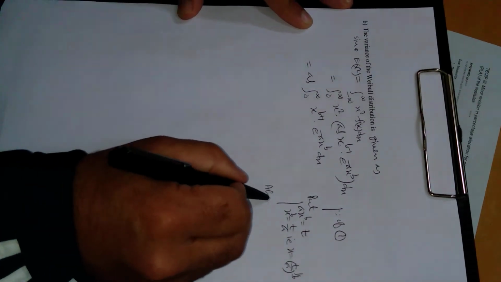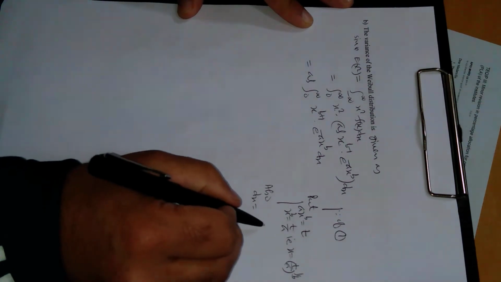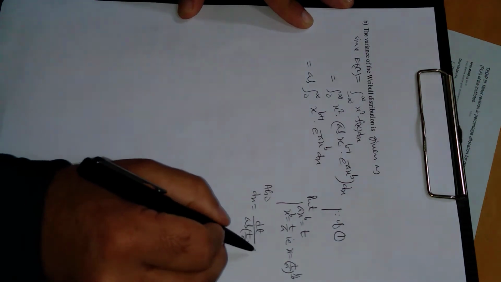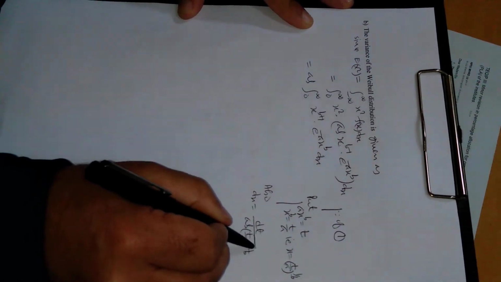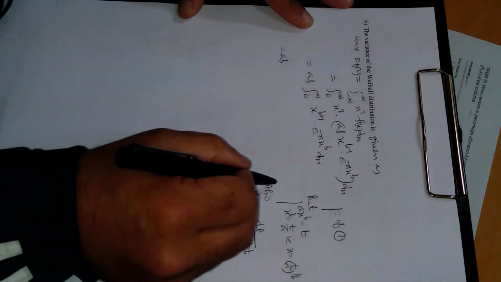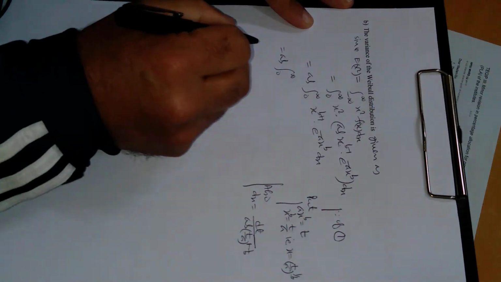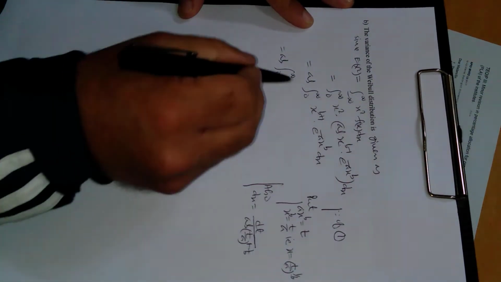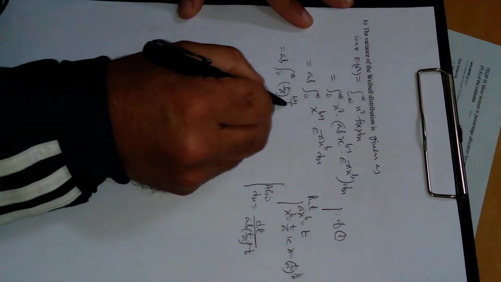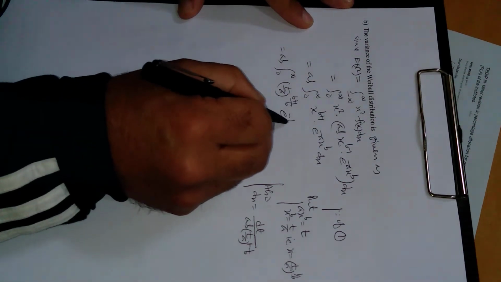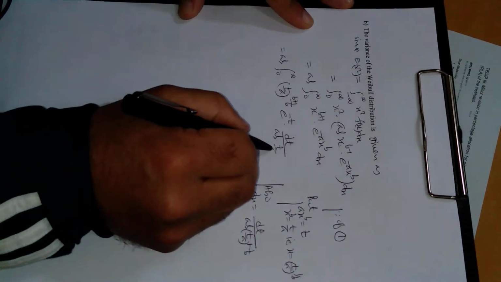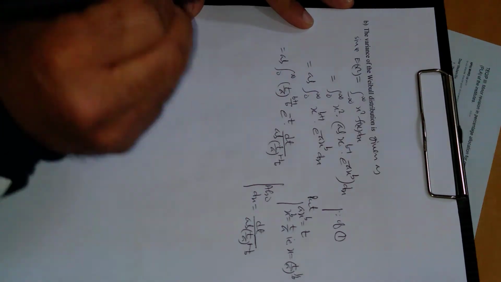This one also we have already done in the previous case. dx from here will be dt upon a b t upon a raised to power 1 minus 1 upon b. We have already evaluated this in the previous case. So limit of integration is as it is. So this will be a b, 0 to infinity. Substitute the value of x from here. So this is t upon a, b plus 1 is already there, raised to power 1 upon b, into e power minus t. Substitute the value of dx.